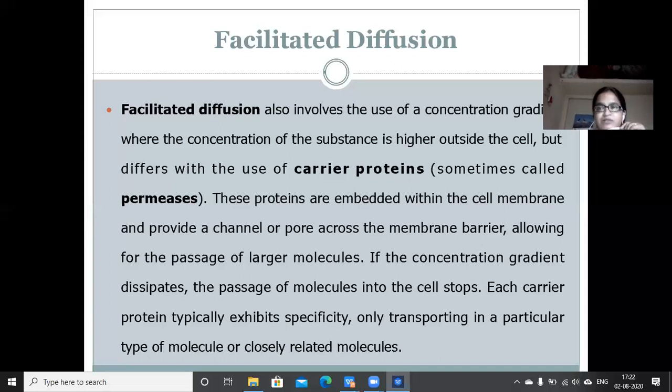I'm just revising this concept of facilitated diffusion. First of all, diffusion means the movement of molecules from higher concentration to lower concentration, and facilitated diffusion means here it involves the carrier proteins or permeases for the transport of molecules. Since carrier proteins are present in the membrane, they are providing a channel for the transport of these molecules, but strictly adhering to the concentration gradient. When the concentration gradient decreases, the transport of nutrients will also stop.